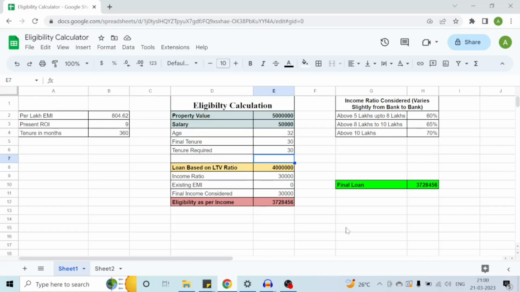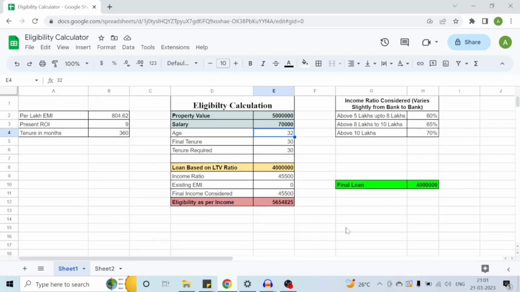Let me just make some change here. Let me increase the salary, say suppose around 70,000, and let us see how much the eligibility comes to. Here I have taken it as 70,000, and you can see that on the basis of the property it doesn't change because the property value remains the same. On the basis of income it is coming to 56 lakhs. So right now banks can fund a maximum of only 40 lakhs, and it will be on the basis of property value because income is on the higher side.